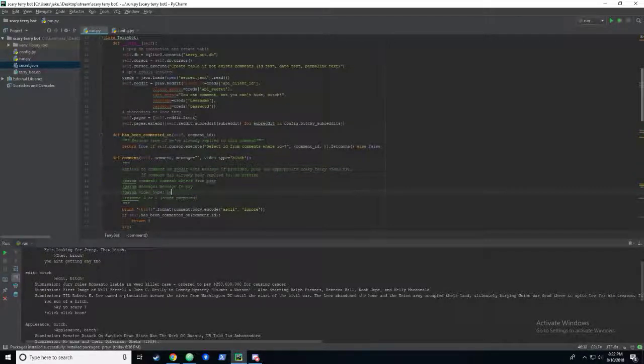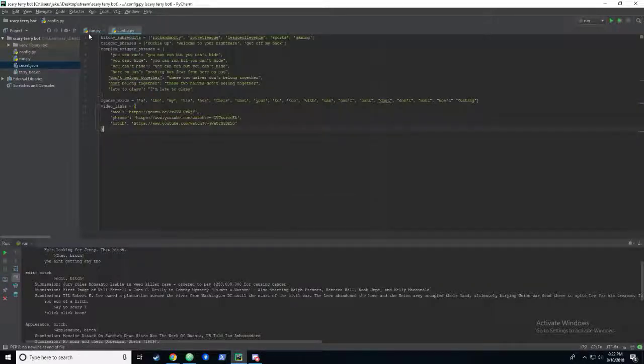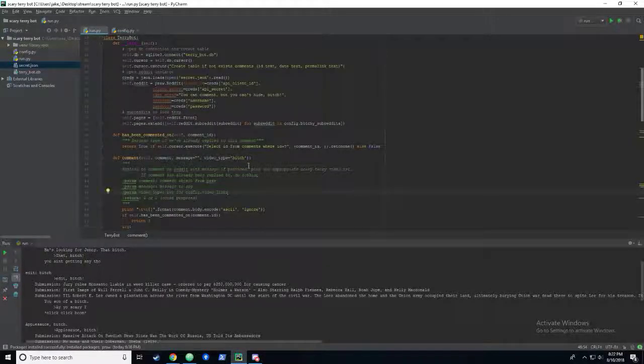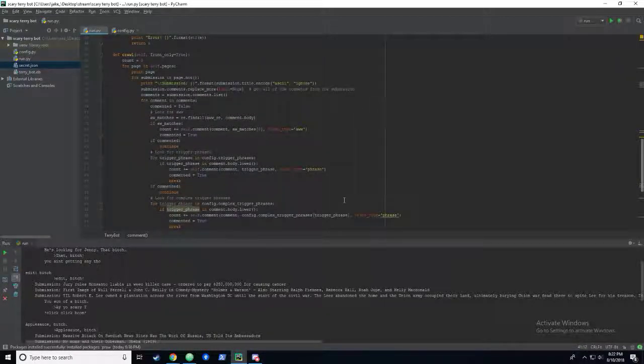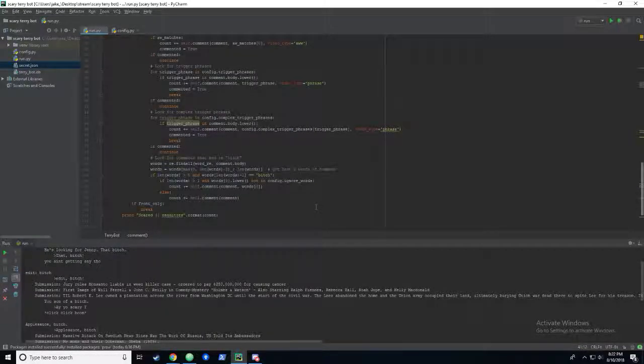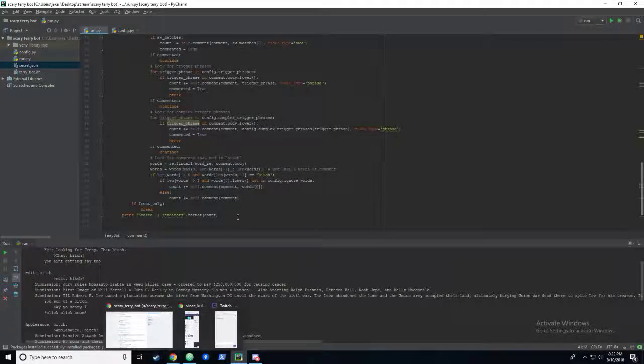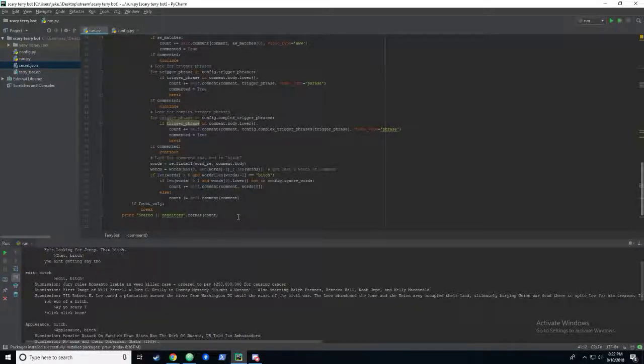Key for config.io links, I think I called it. I don't remember. Yeah, cool. Yeah, that's great. So this will basically just run all the time, looking for comments that end in the trigger word and say key phrases.